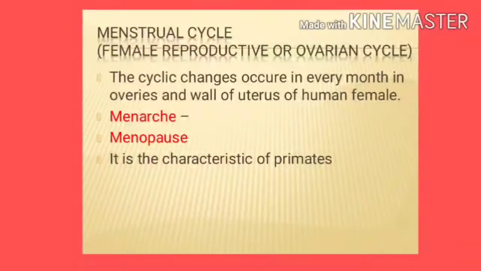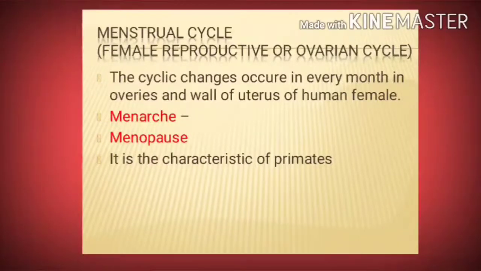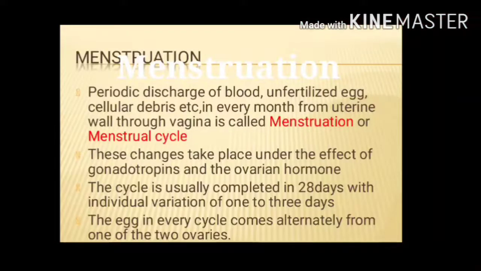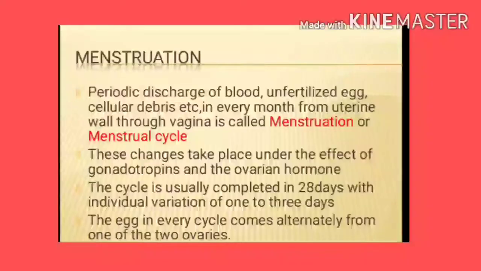This menstrual or ovarian cycle is a characteristic of primate female mammals like monkeys, apes and man. Now let's see in detail about menstruation. First, the definition. Periodic discharge of blood, unfertilized egg, cellular debris, etc. every month from the uterine wall through the vagina is called menstruation or the menstrual cycle. The cycle is usually completed in 28 days with individual variation of 1 to 3 days.